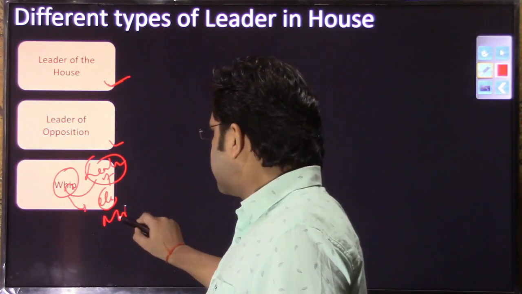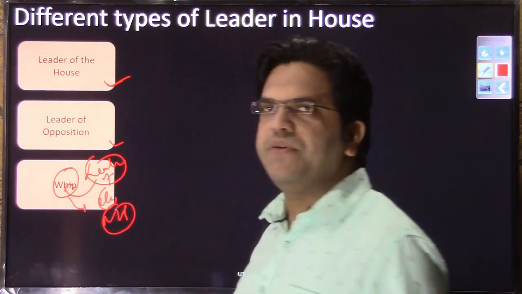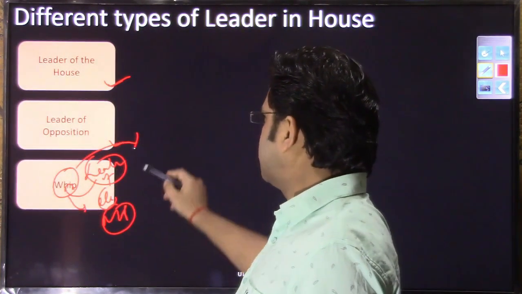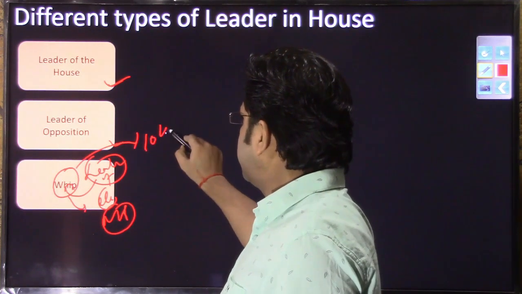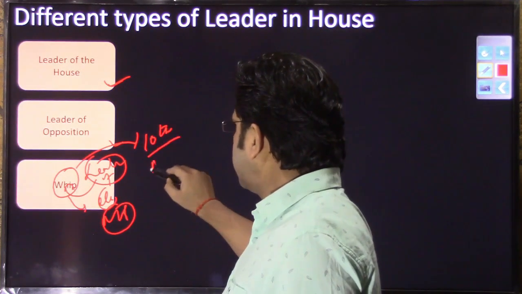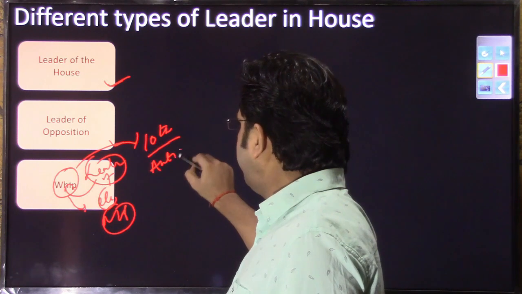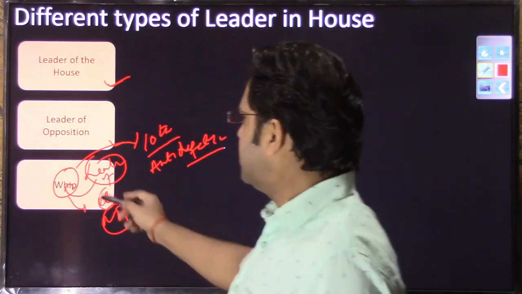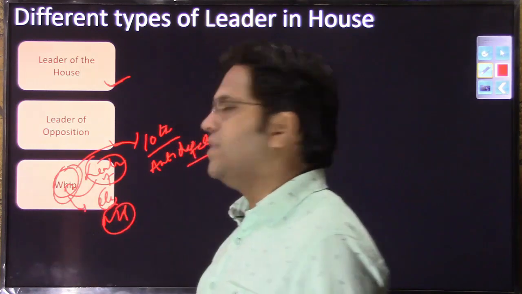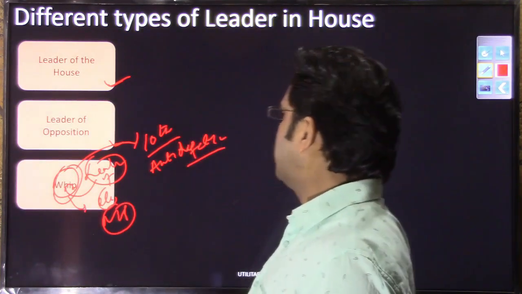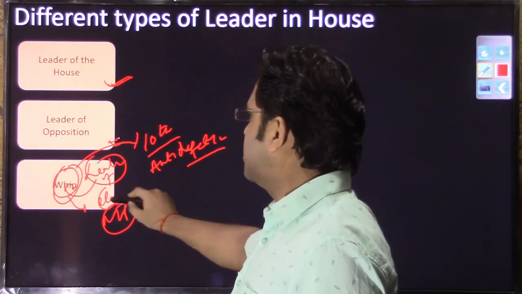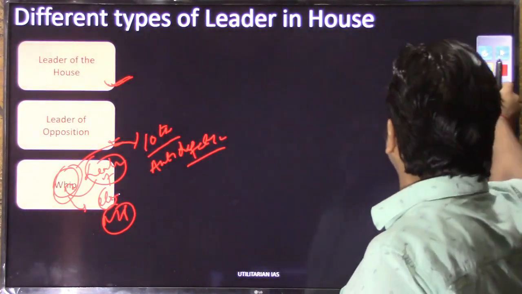We'll have a brief discussion here as well, and as far as a detailed discussion of the whip is concerned, we'll discuss it when we cover the 10th Schedule, which is a dedicated chapter on anti-defection. There we'll discuss the whip in detail. Here in this chapter we'll have just a brief discussion on the whip. So these three kinds of leaders, the leader of the house, the leader of opposition and the leader of whip, we are supposed to discuss in this video.